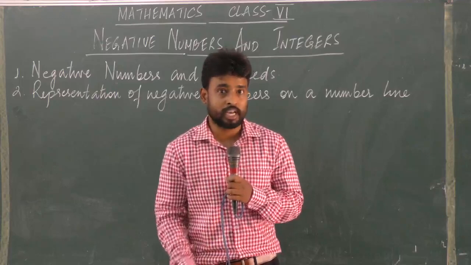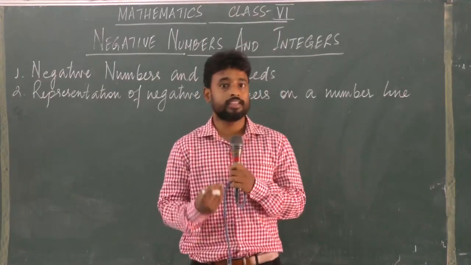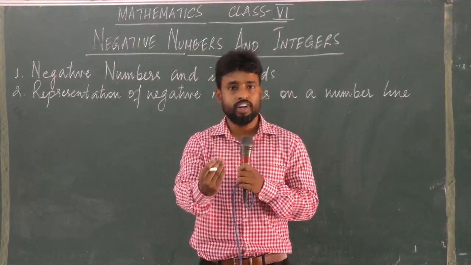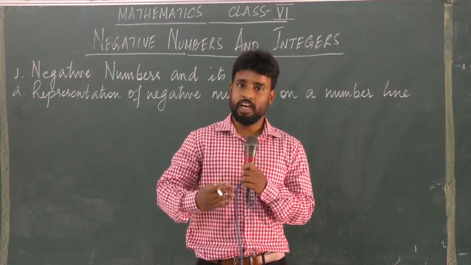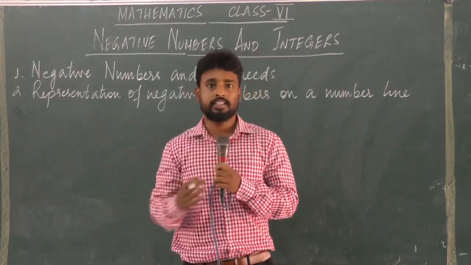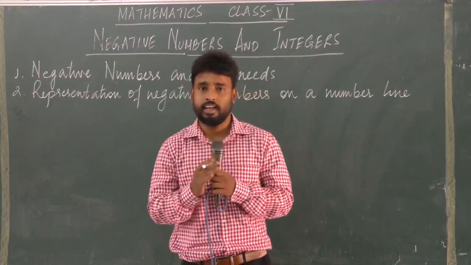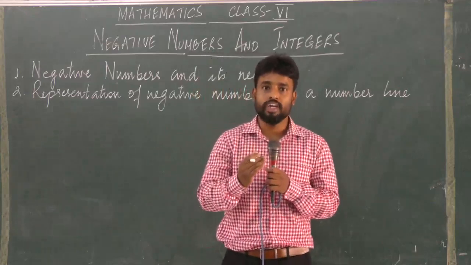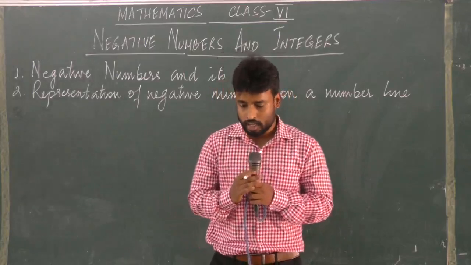Let me give you a few more examples. Suppose if you go towards north, it is considered positive, and when you come towards south, it is considered negative. Similarly, if you go towards east, it is considered positive, and if you go towards west, it is considered negative. So this is how we can use positive and negative numbers in our everyday life.